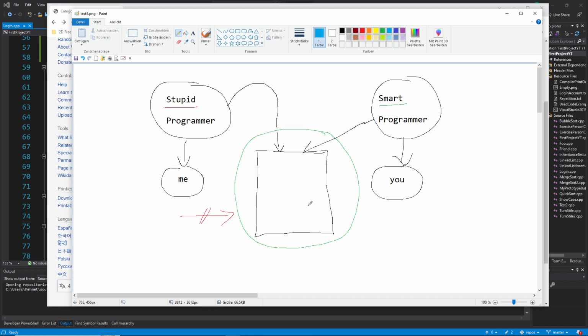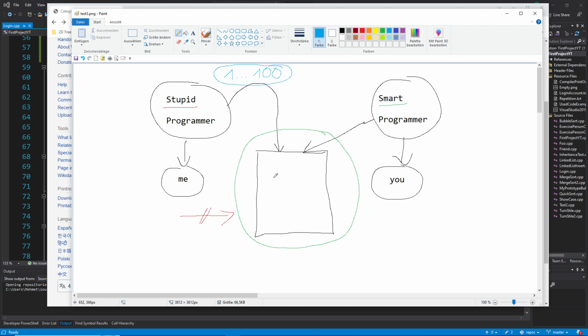So the question is now, what has this to do with principles? Let me show you that. First of all, let's reinterpret the words stupid and smart, because that's not the real meaning here in this example. Stupid here, in this context, means a programmer from 1 to 100, a representation of 1 of 100 programmers, and I am only one of these 100.